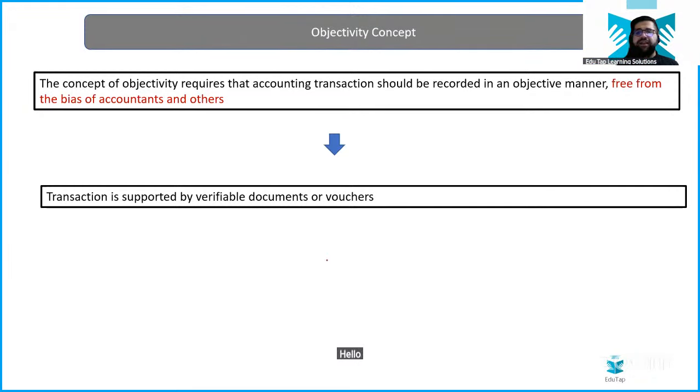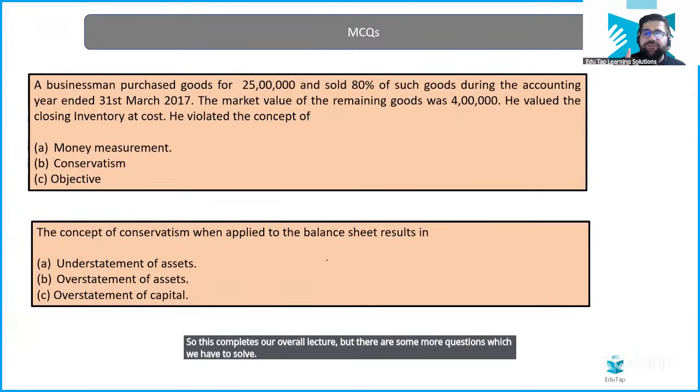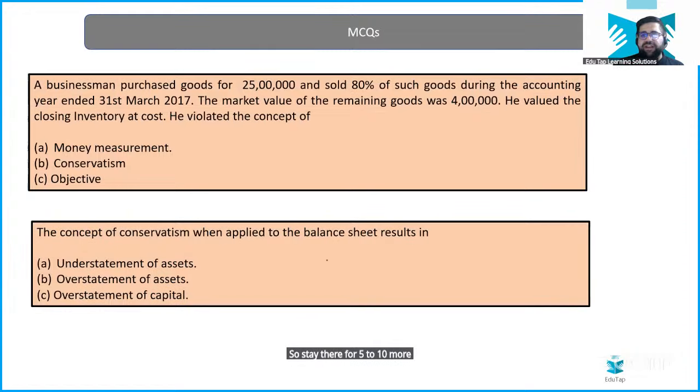Hello, everybody, connected or not? All of you. Yes. So this completes our overall lecture, but there are some more questions which we have to solve. So stay there for 5 to 10 more minutes and then we will wind up.